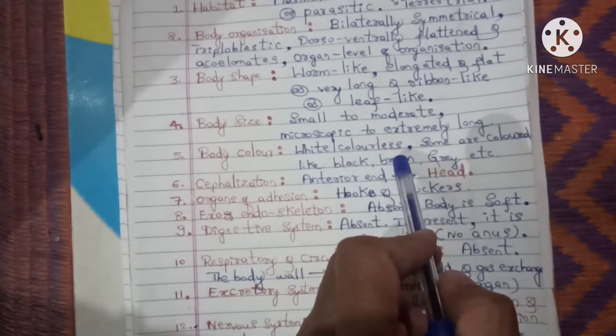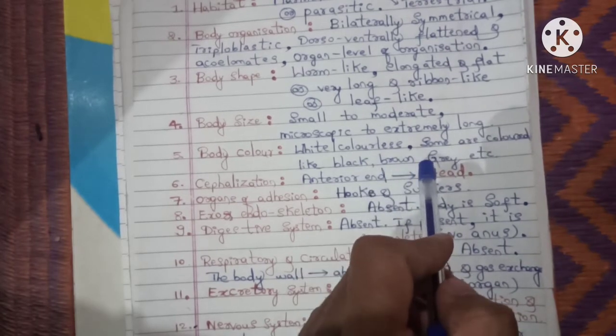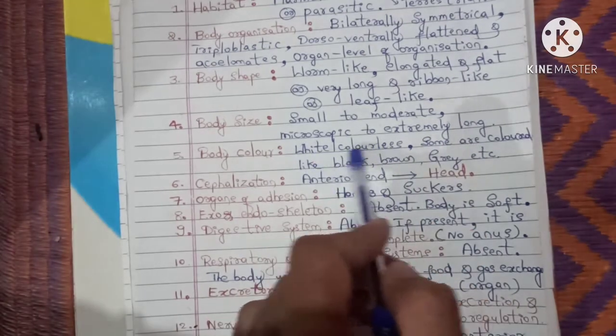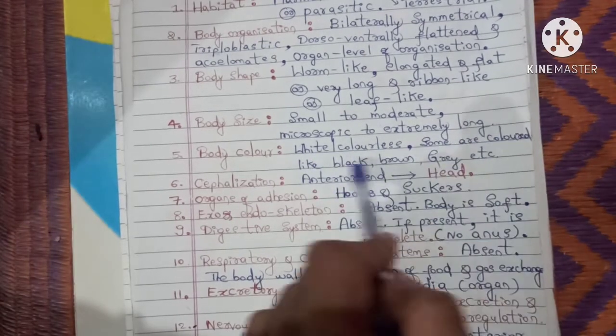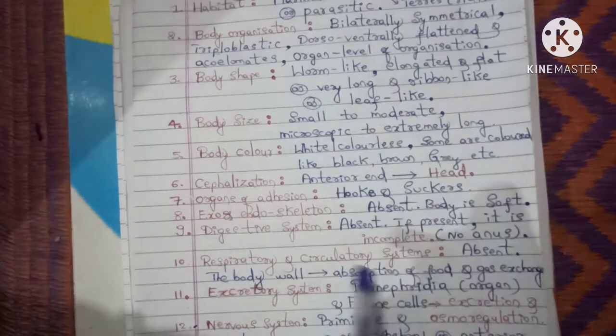Take the example of tapeworm, it is again colorless. But if you take some animals like liver fluke, they are colored. Okay, majority of them are colorless, you remember, and some are colored. They will have black, brown, gray color, etc.